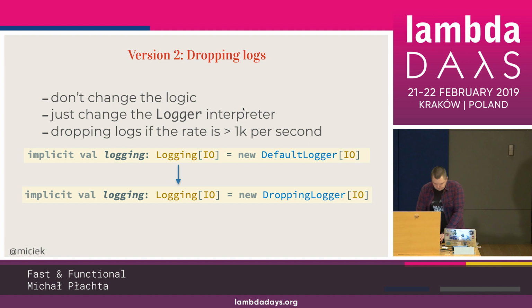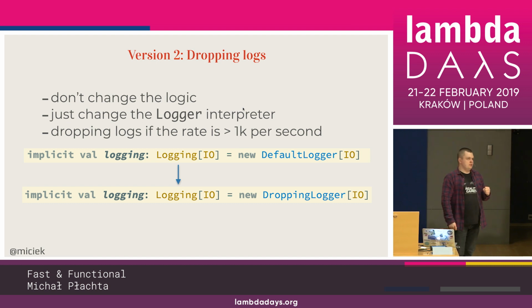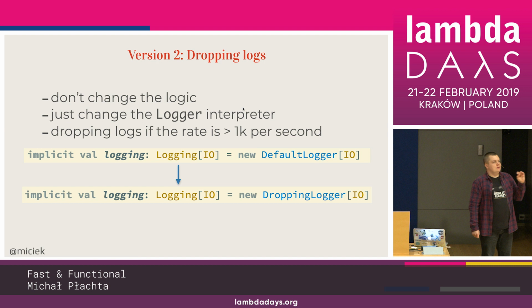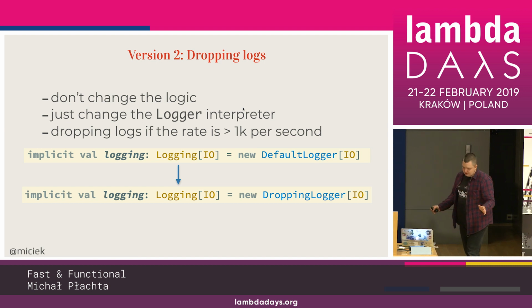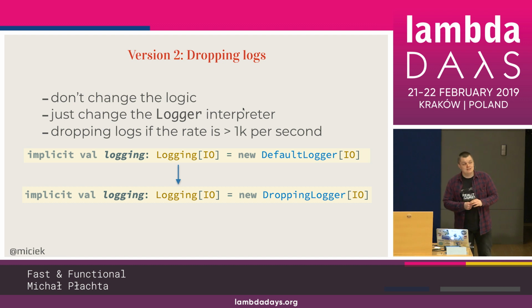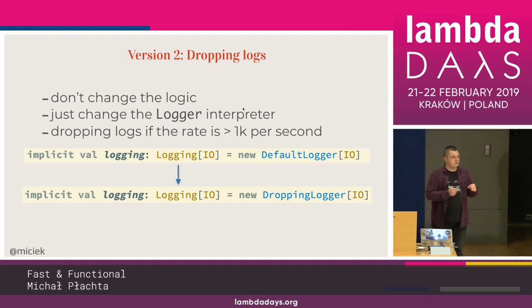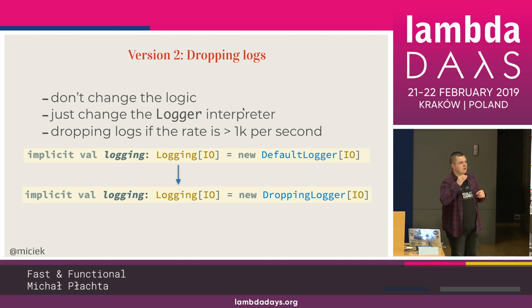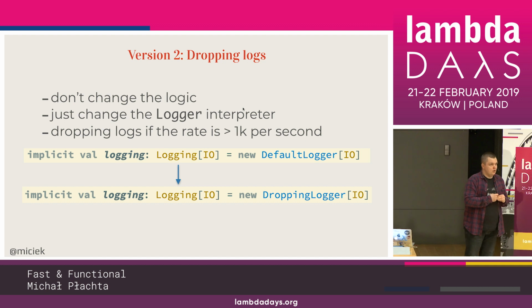So let's see what we can do more. We can replace the logging interpreter. Just one line of code needs to change. We don't have to change any logic. We don't have to change the getStats function. We just change one line of code. The logging from default to the dropping one that doesn't log more than 1,000 logs per second.